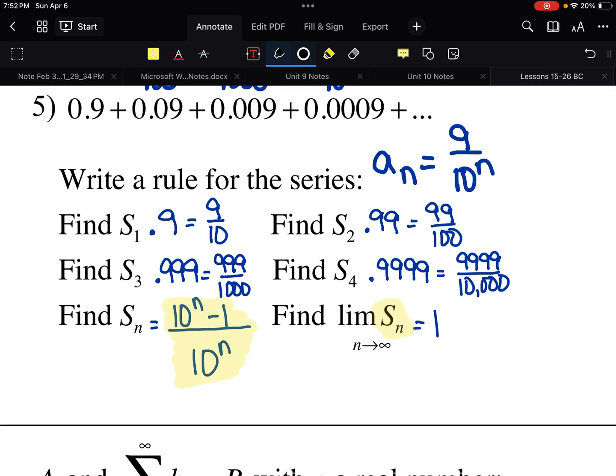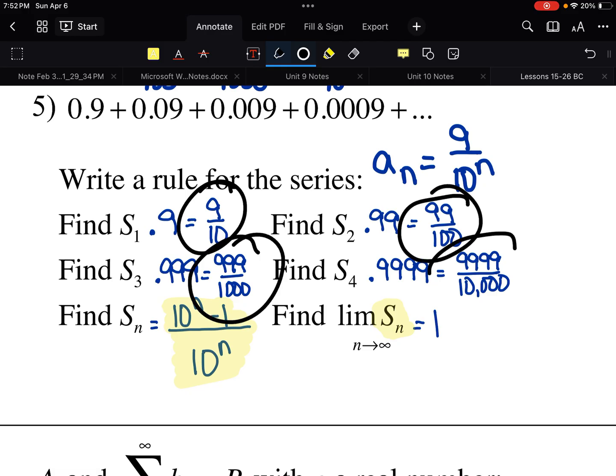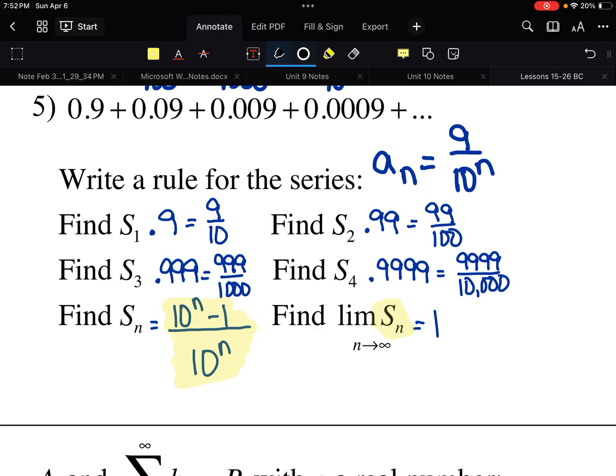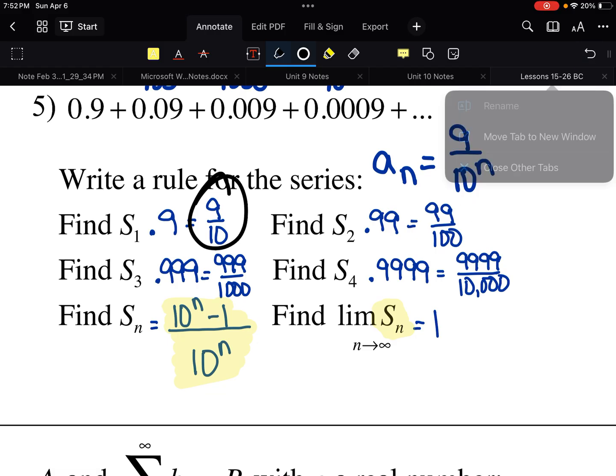So what is the pattern if I add these all up? Well, 0.9. If I add the first two together, I get 0.99, 0.999, 0.9999. So if I look at this as I'm adding another 9 at the end, that's true, but it's not helpful. I need to look at this as how can I write an equation, some function that would give me this list of sums?